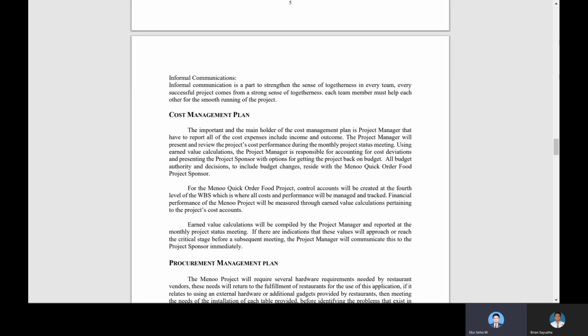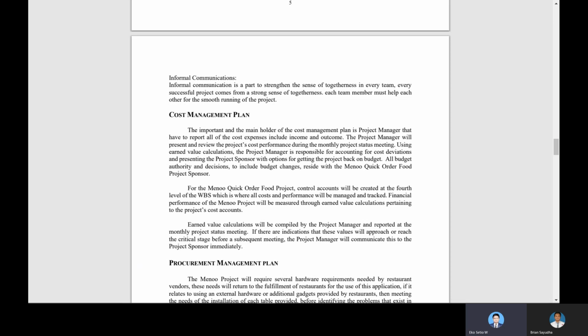All budget authority and decisions to include budget change reset with the Menoo quick order food project. For the Menoo quick order food project, control accounts will be created at the 4 level of the WBS, which is where all costs and performance will be managed and tracked. Financial performance of the Menoo project will be measured through earned value calculation pertaining to the project's cost account.